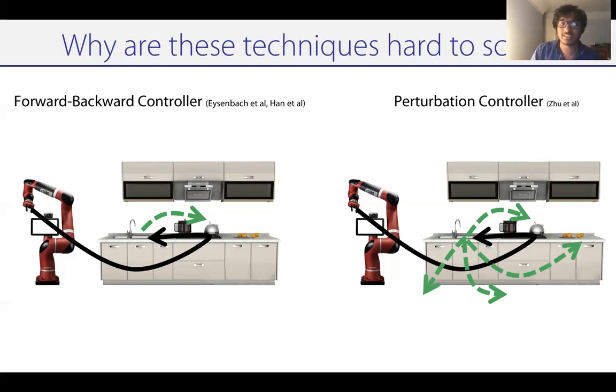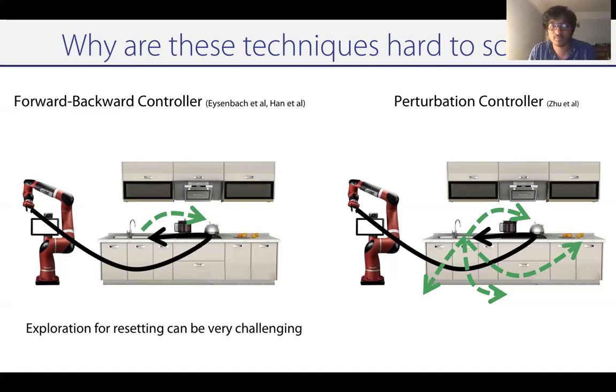Now, it's difficult to actually extend these to complex tasks because for the forward-backward controller, the exploration problem for learning a reset controller can often be quite challenging. For instance, in the task that we considered earlier with dexterous manipulation, learning a backward controller involves learning how to pick up the object, flip it over, bring it back to a perfect position, all in a single controller, which can be quite challenging.